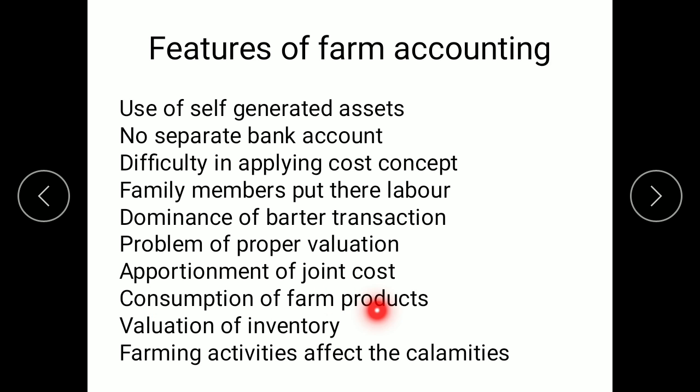The next point is consumption of farm product. The farmers and the members of the family also consume the products grown, like they use the paddy grown in their own lands for their own food purpose. They may use the cotton produced for their own household purpose. They can also use any other agricultural product produced for their own purpose. So then the valuation of those goods used for household purpose becomes necessary.